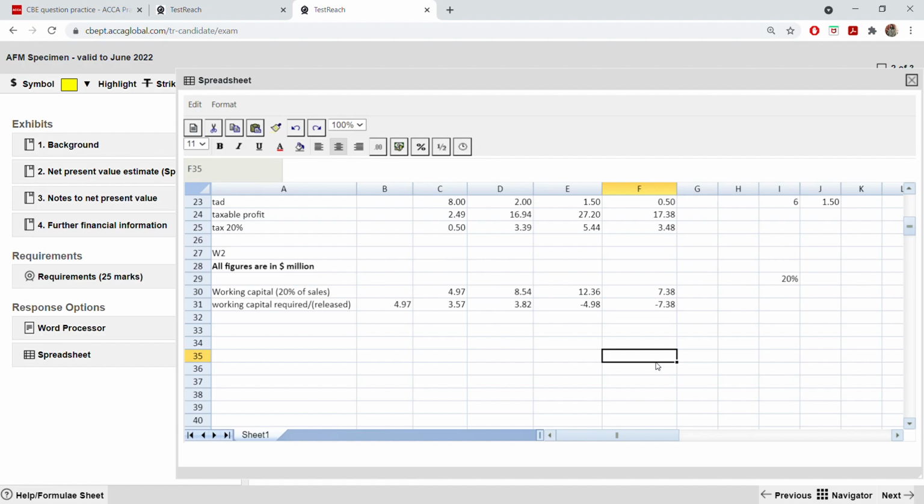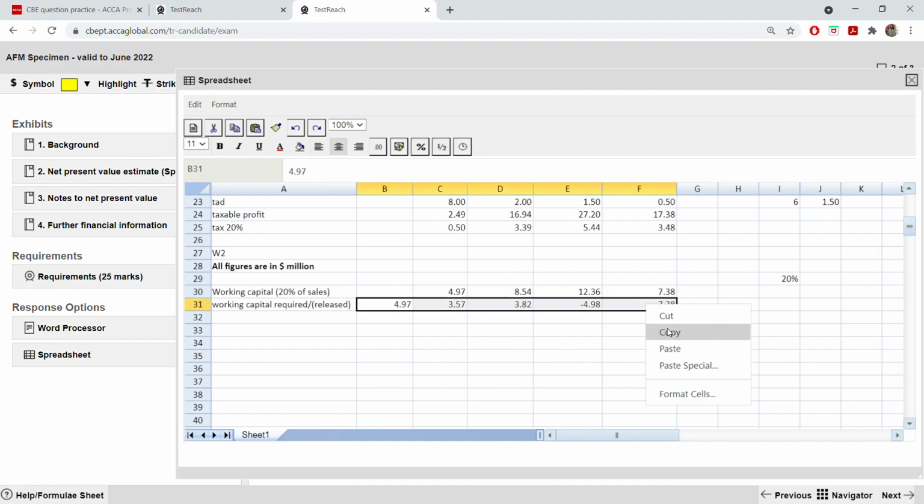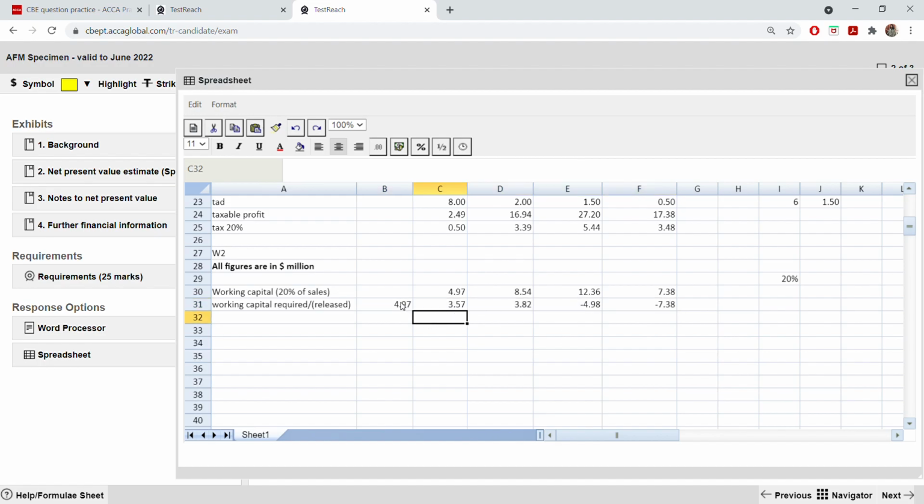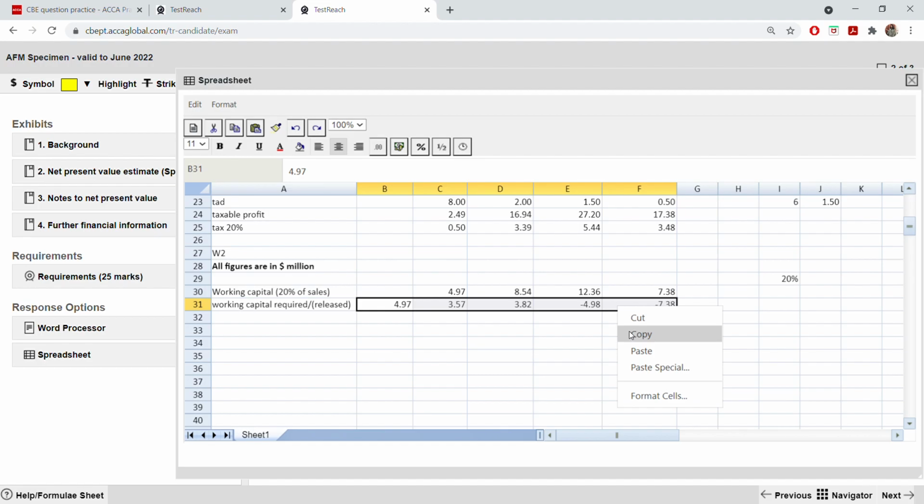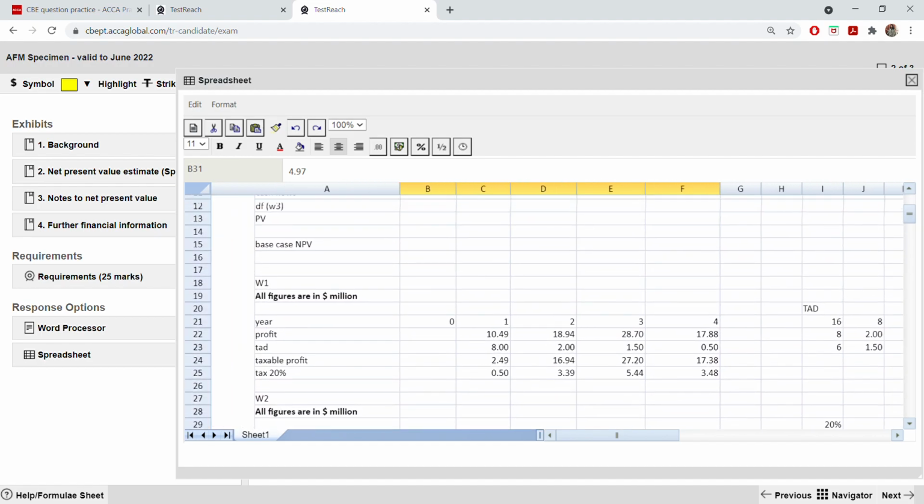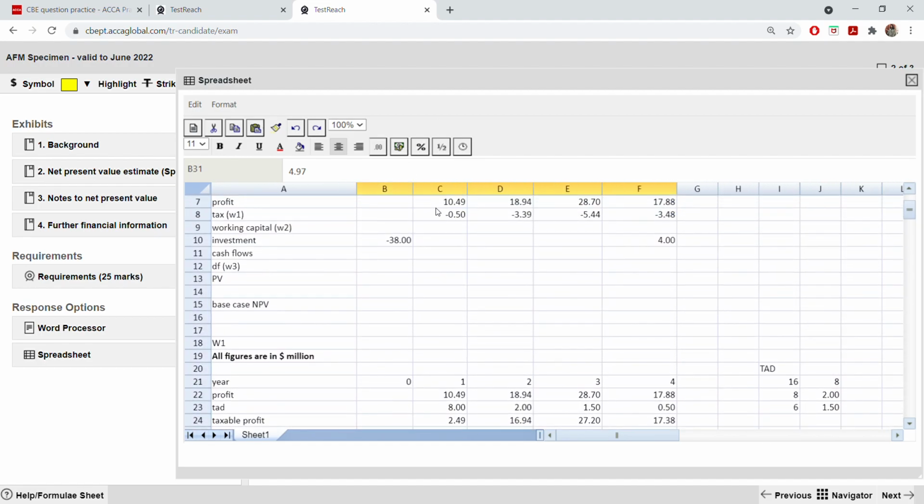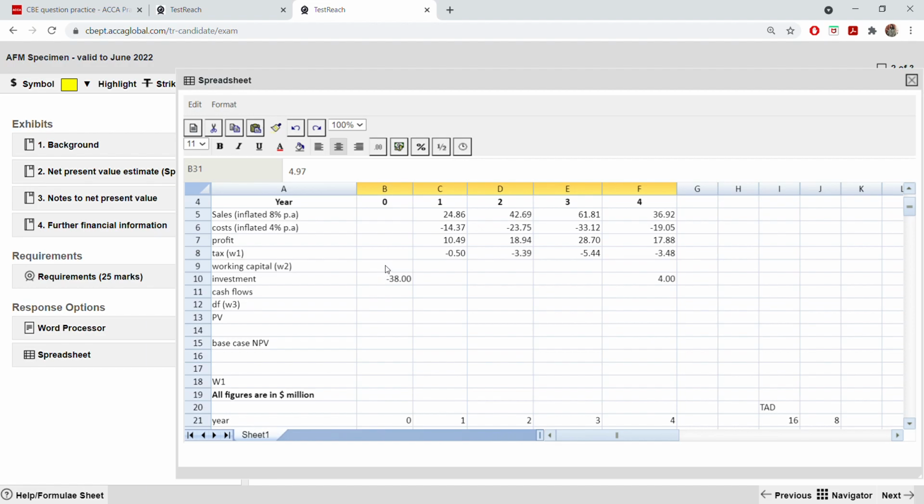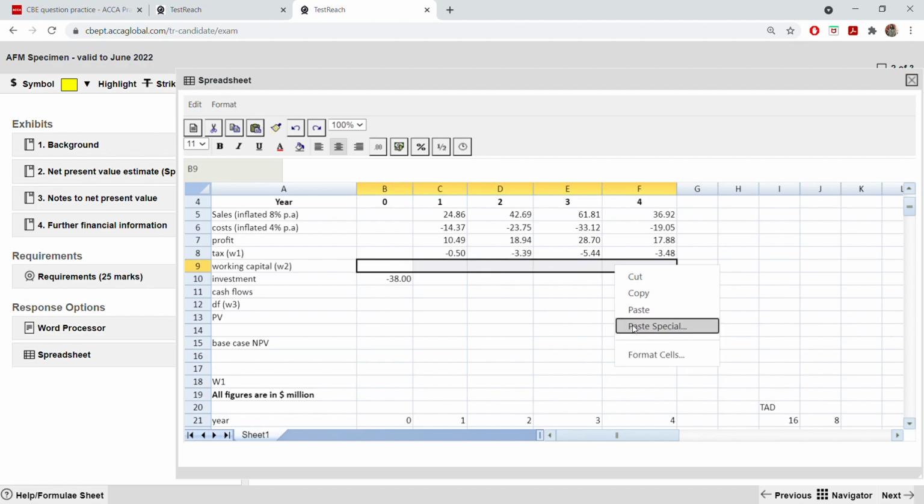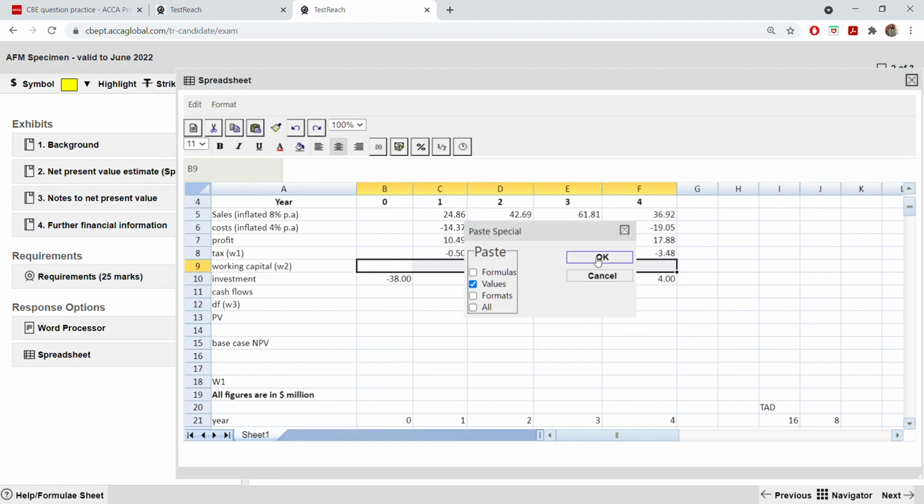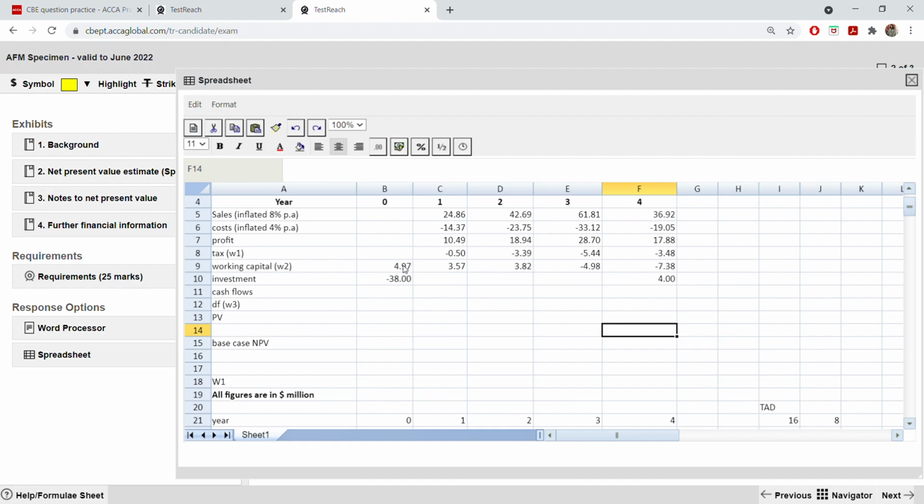So now you have to take this and copy paste it. Only this part you have to copy, this one, not this one, the one which is required or released. Copy. 0, 1, 2. Paste special. Okay. And these two are not formatted, so format cell to 2 decimal places. Remember, this will be negative, the one which is required.